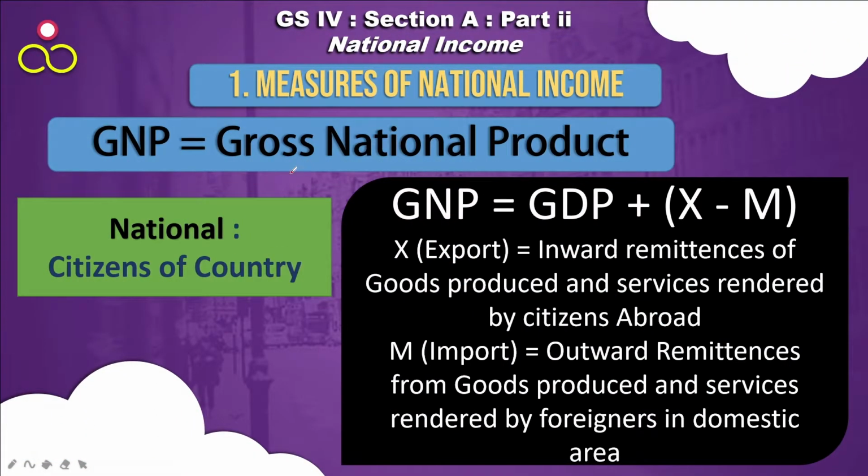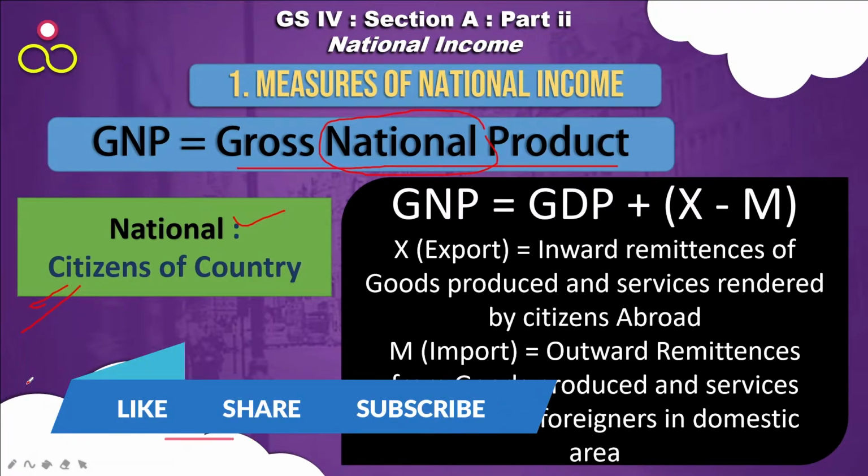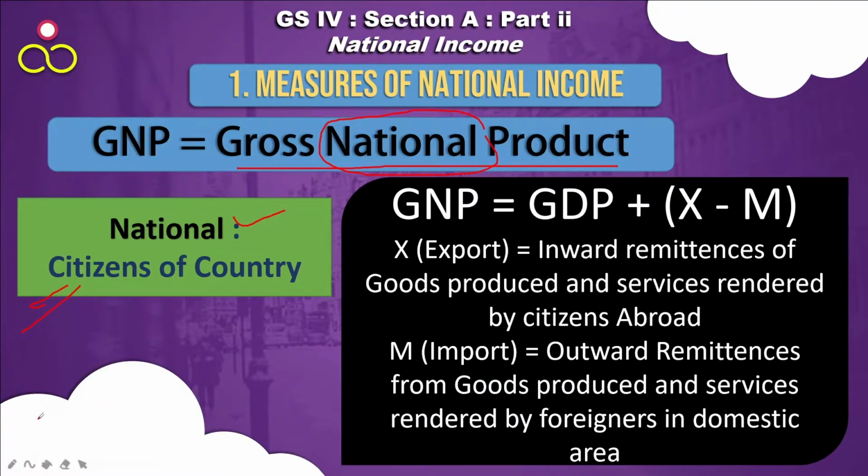Now the next term, GNP, gross national product. From GNP, which is the indicator word? N, national. Gross national product. National means what? By the citizens of the country. Here what we have to see is whatever income is generated by the citizens of the country, and the citizens can be living inside the territory of India and they may also be living abroad. Okay, so the income of those people will count, will give the gross national product.